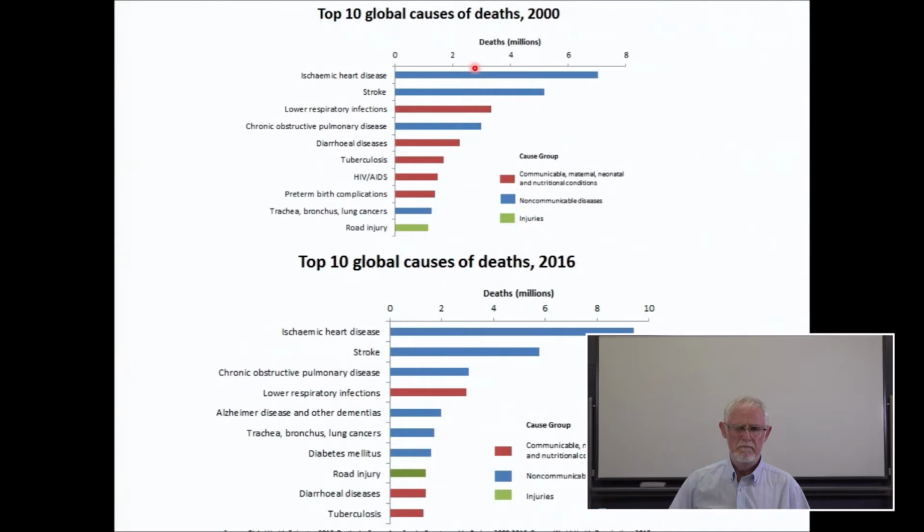We can see in both categories, heart disease and stroke were the leading causes of death 20 years ago and now, but we can see that many of the communicable diseases such as cholera, tuberculosis, AIDS were very, very common 20 years ago, but not so common now.